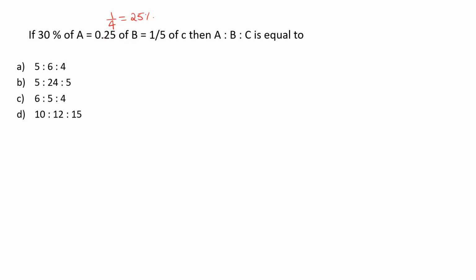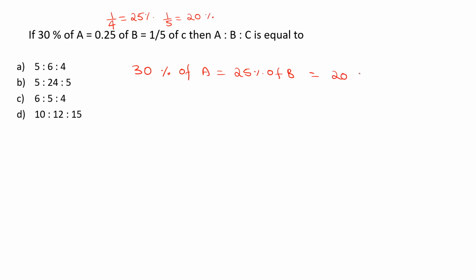Are you with me? 0.25 is the fourth part of the complete value 1, and that fourth part can be written as 25%. That means 30% of A is equal to 25% of B is equal to 1/5 of C.